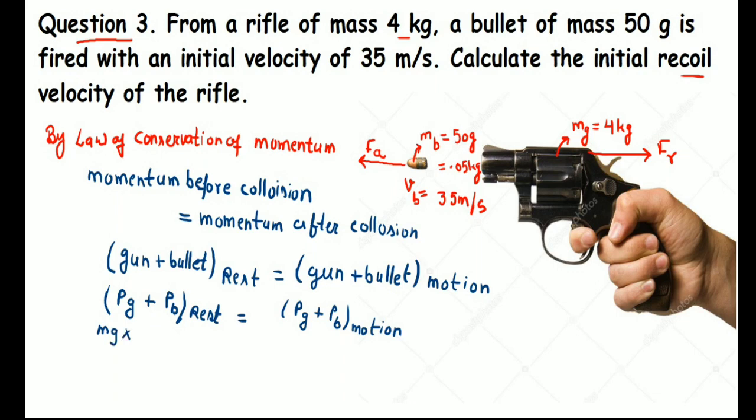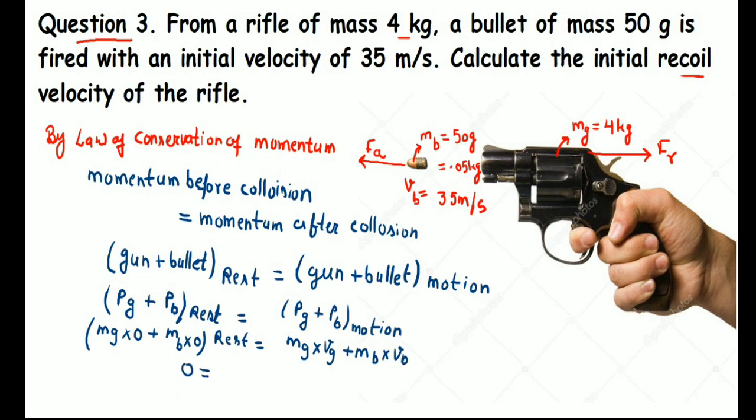So here I am representing it this way, to make it more understandable. Momentum is the product of mass and gained velocity. As both were at rest, I am writing the velocity as 0. When they are in motion, the momentum is the mass of gun into the velocity gained by the gun, plus the mass of bullet and the velocity of bullet.